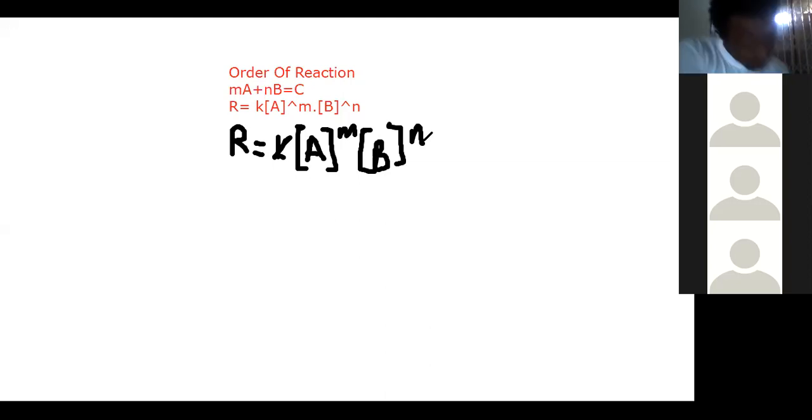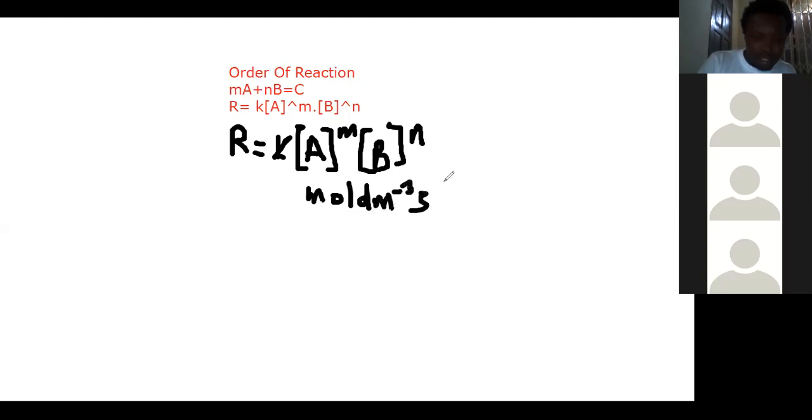So the unit of the rate of reaction, R, will definitely be in concentration per time, so this is mole per dm cubed per second, mol dm^-3 s^-1. That is it, when we are doing the rates.